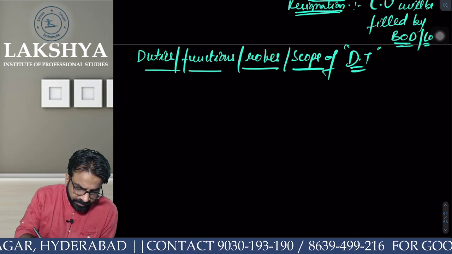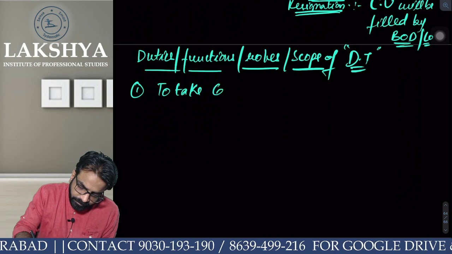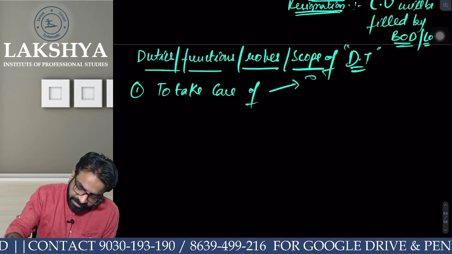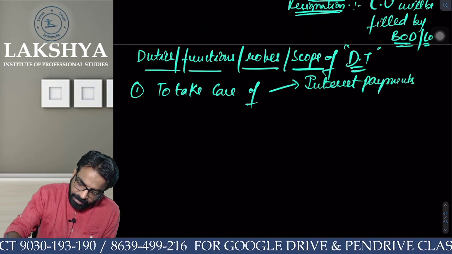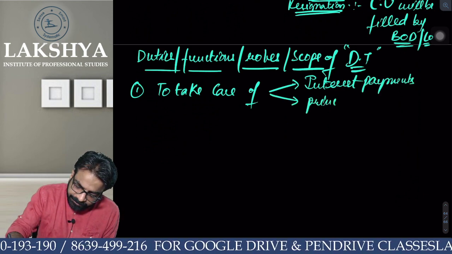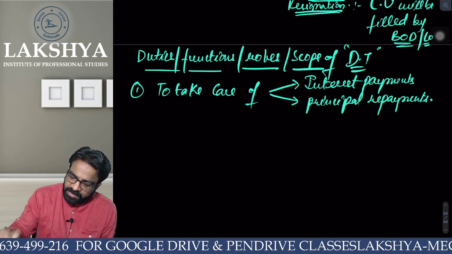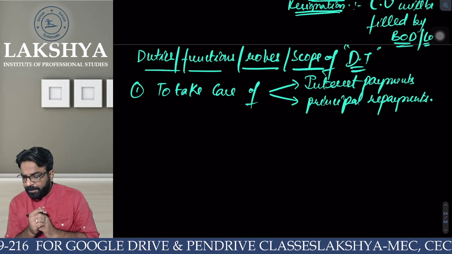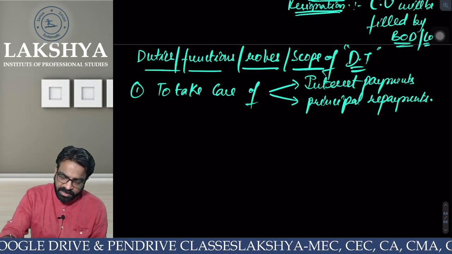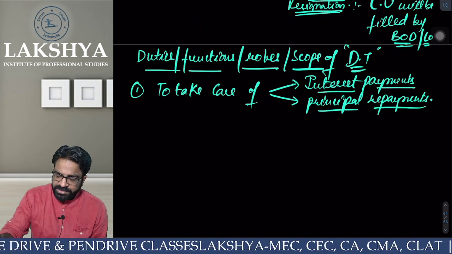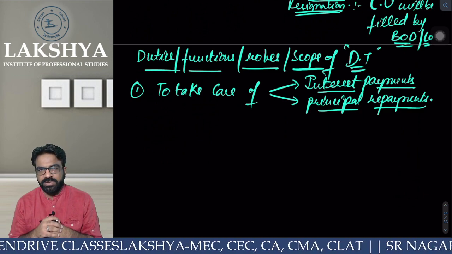Now, role number 1: to take care of interest payments and principal repayments. Everyone able to see? What is the first thing? To take care of the interest payments. Do we pay interest or do we pay dividend to the debenture holders?